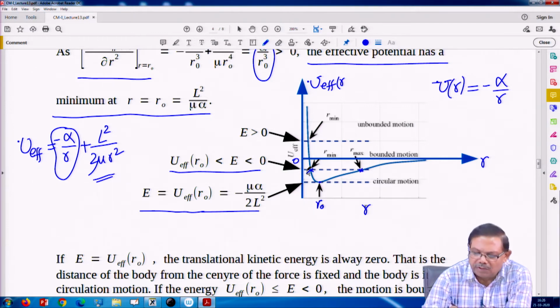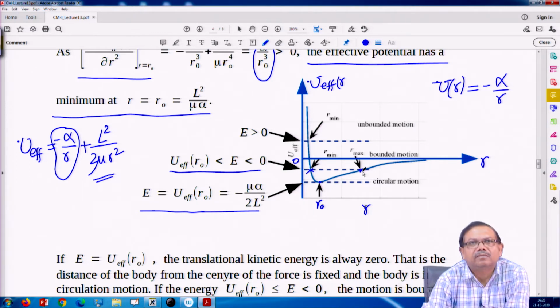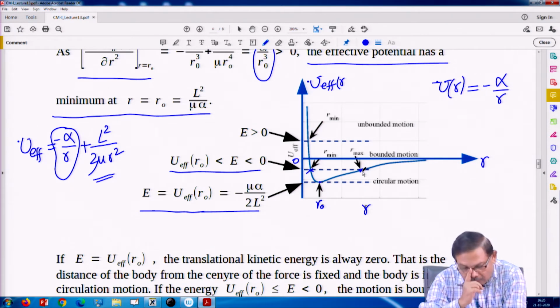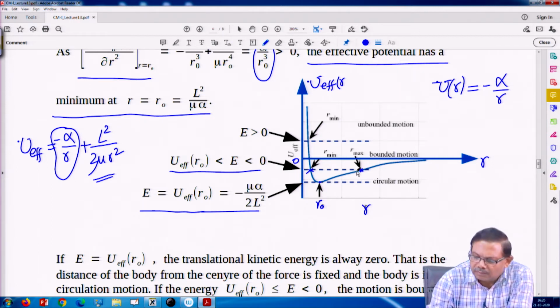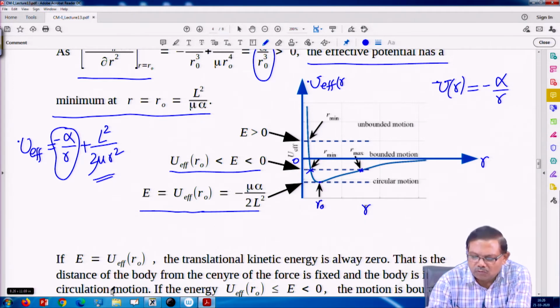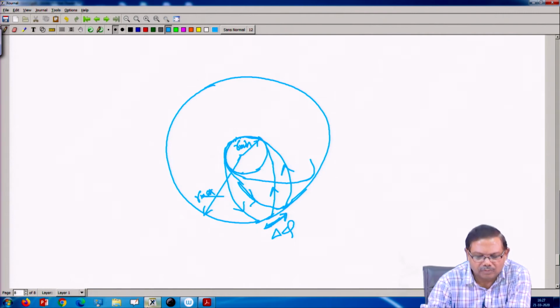Those 2 points where the arrows are indicating are the points where r dot is 0, so they are known as turning points. At this point r dot will be 0. So the particle will not go further away from the origin, and on this side it will not go closer to the origin. So the motion is bounded, and it is a motion between r minimum and r maximum. That is what we saw just a few minutes ago.